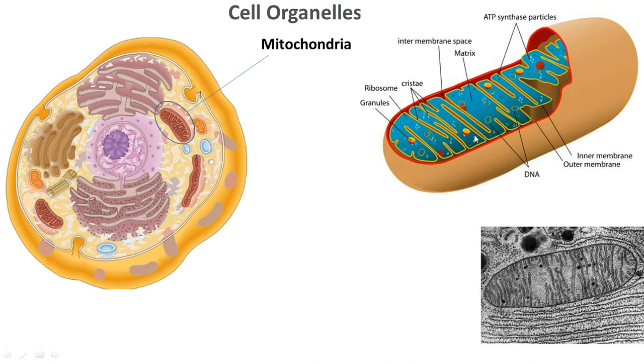So these folds offer an increase in surface area. Upon these membranes, as well as in the solution over here, we will find so many proteins which are necessary for the oxidative metabolism and production of ATP.